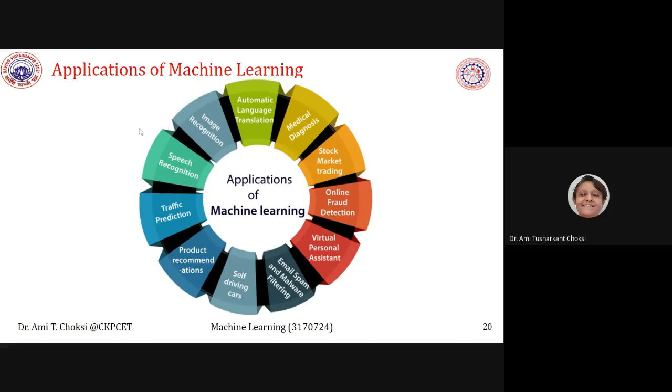Speech recognition. In speech recognition, machine learning is used. Let us say we have the data. Say my voice is there, your voice is there, or you can say that voice is recorded for your whole class, right? Now from that, you should recognize that this is the voice of this particular person. Will you be able to do that? You can say, yes, ma'am, we can do that.